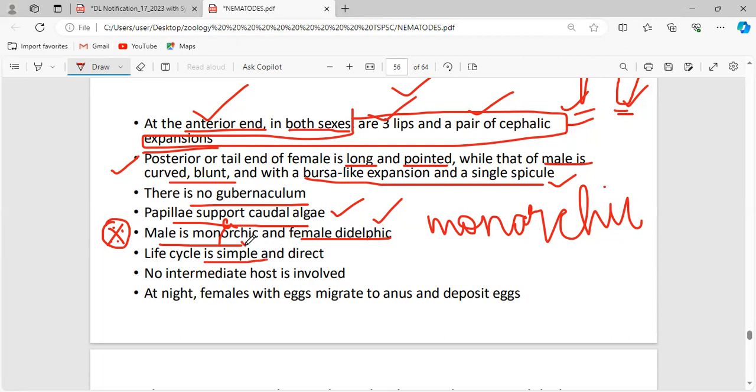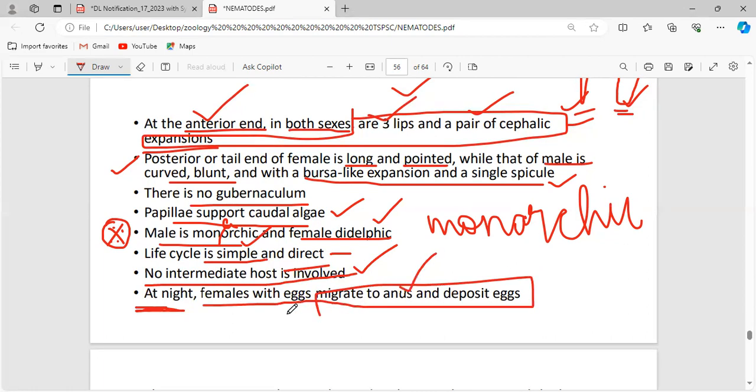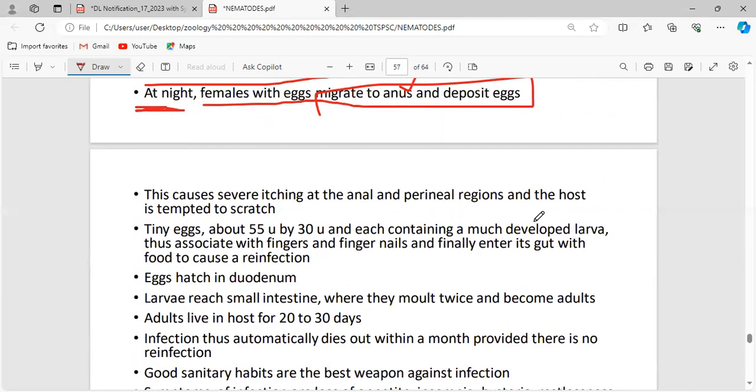The life cycle is simple and direct. So no larval stages will be seen here. Also, no intermediate host is involved. At night time, as it is nocturnal, the female migrates to the anus, lays eggs and deposits them.